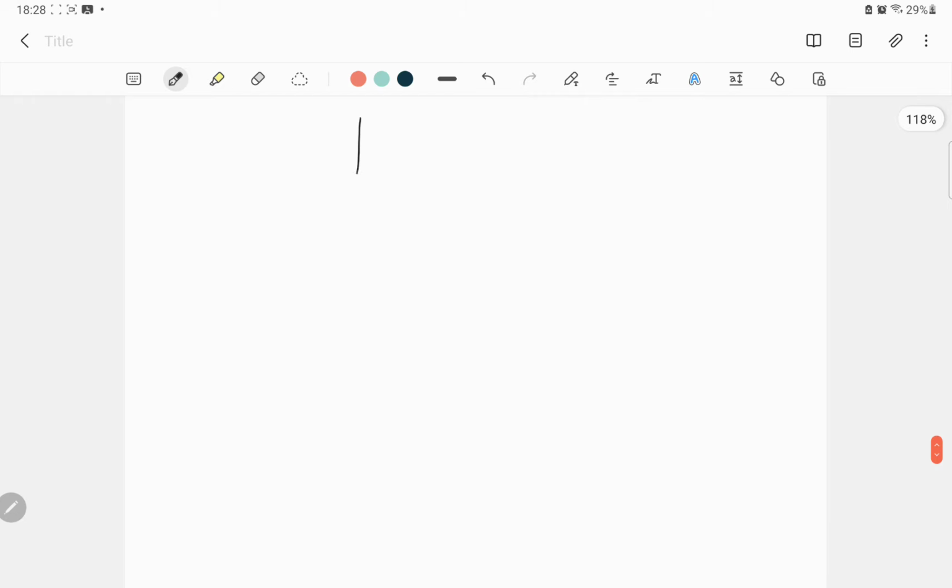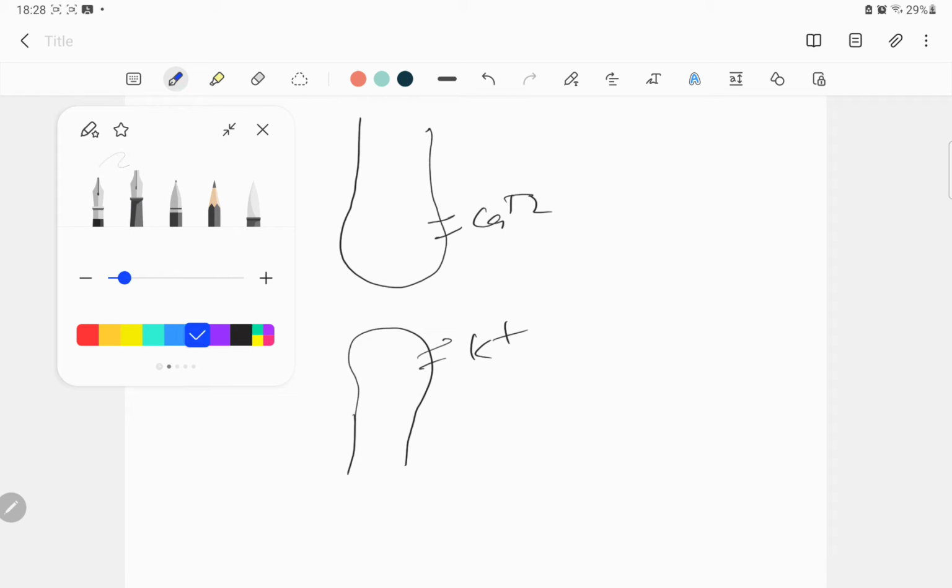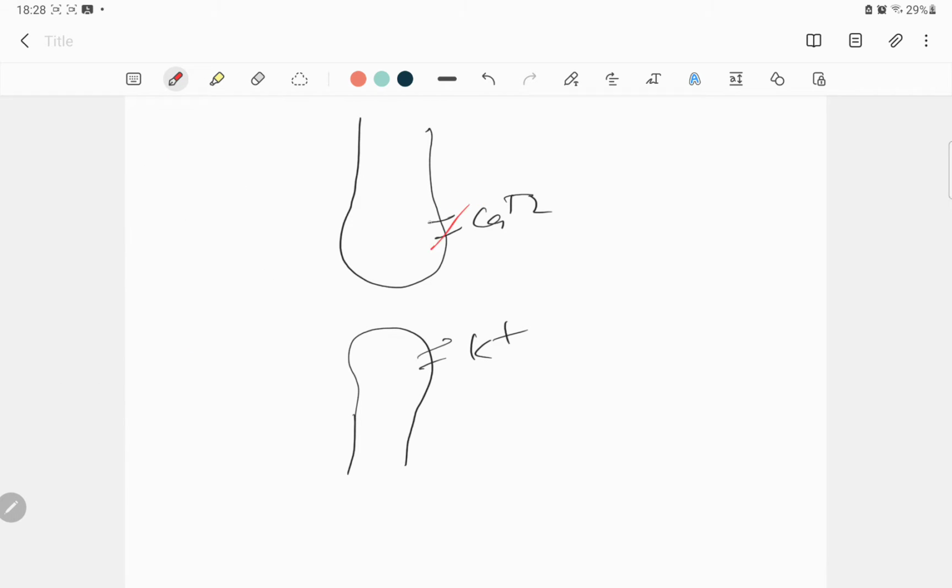Imagine this is a neuron, and this is a synapse. There are voltage gated calcium channels here and potassium channels here. Once the mu receptors are activated, they're going to block this calcium channel and open up these potassium channels.